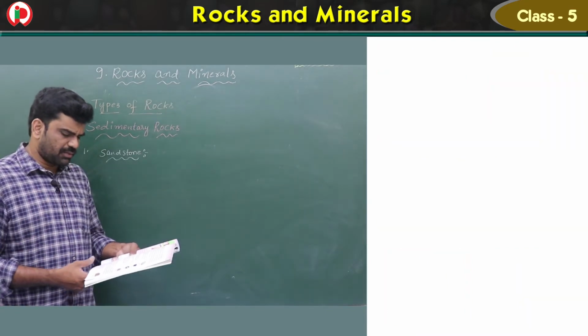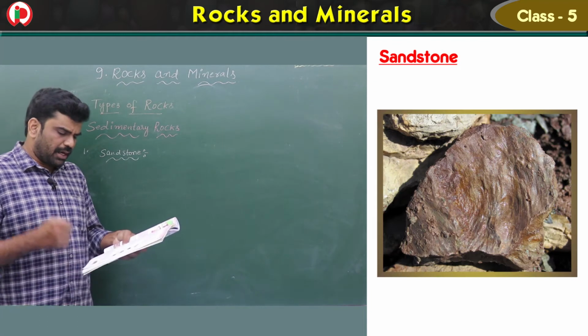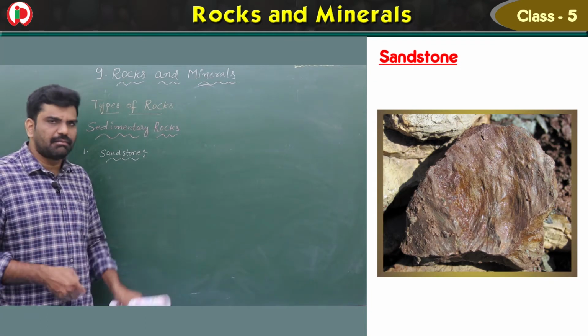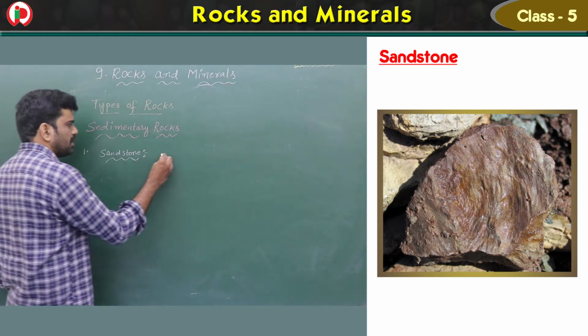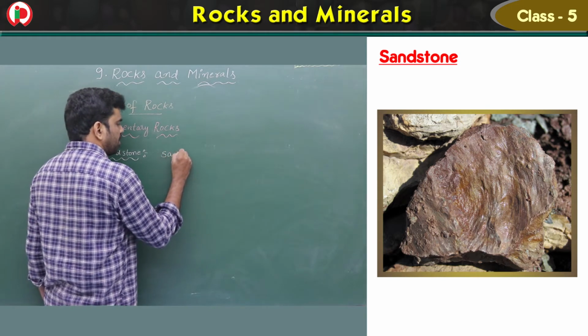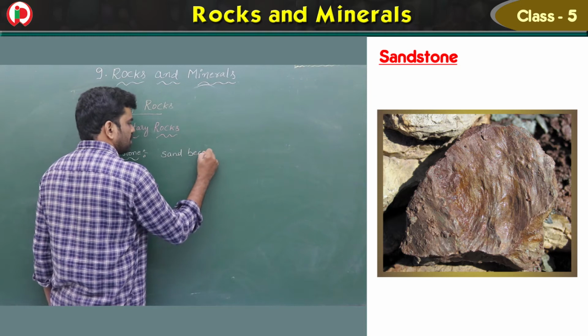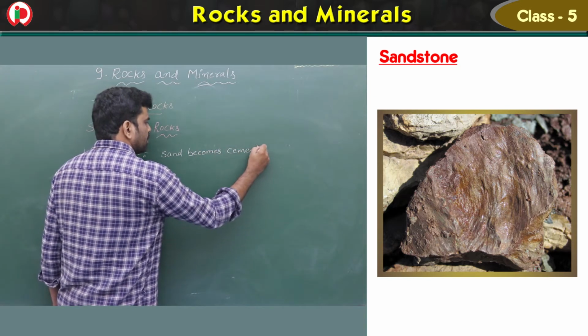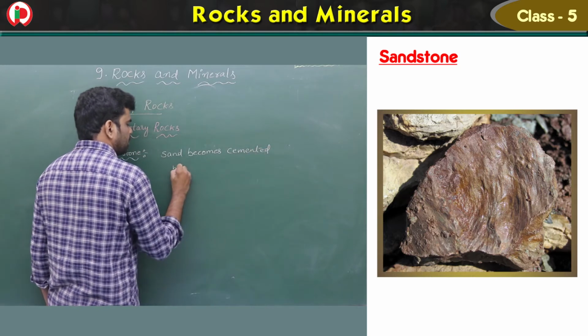Children, now see the first one, sandstone. It is formed when the sand becomes cemented with some minerals. Cemented means it becomes hardened.